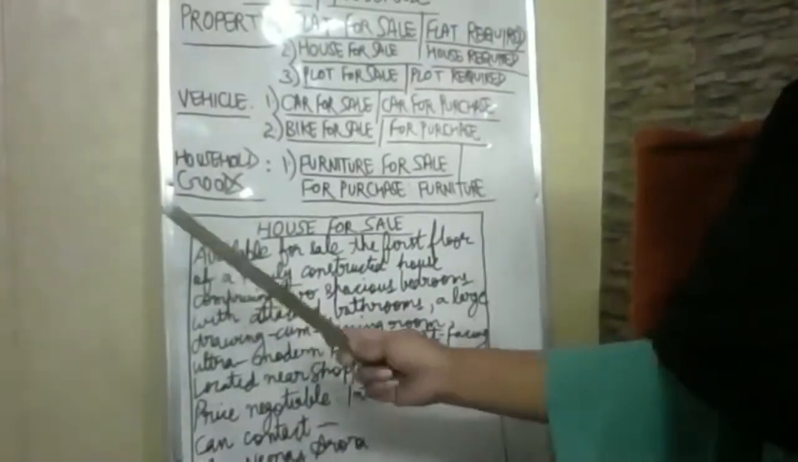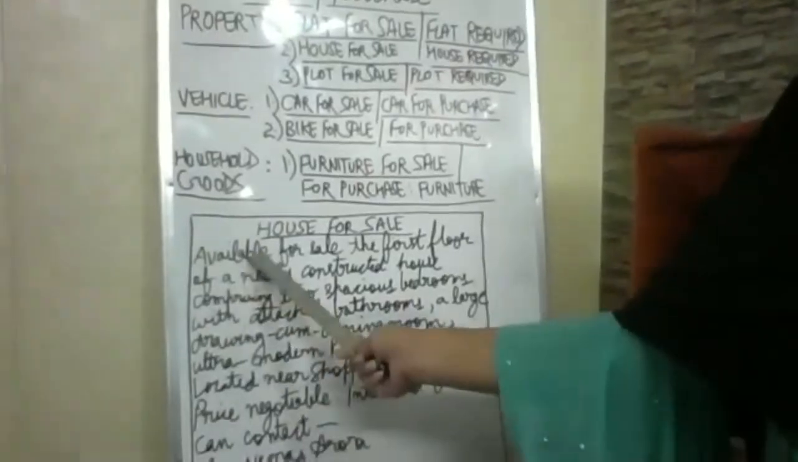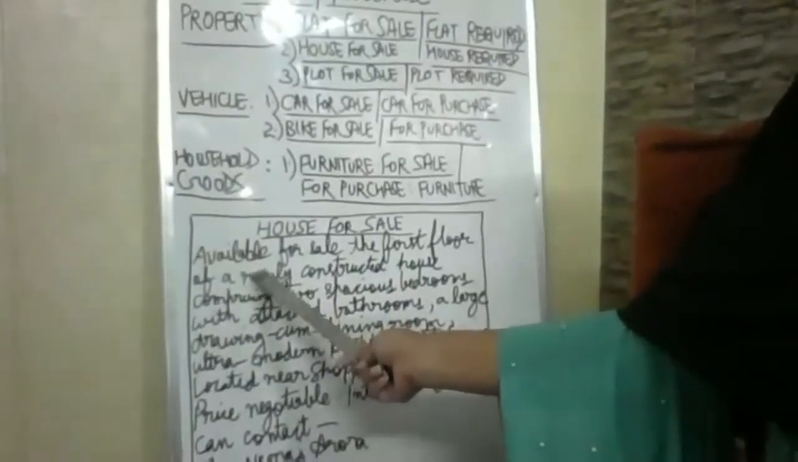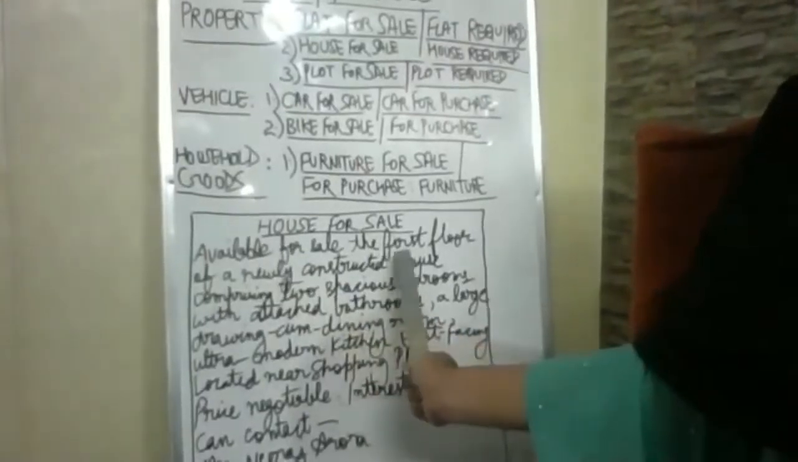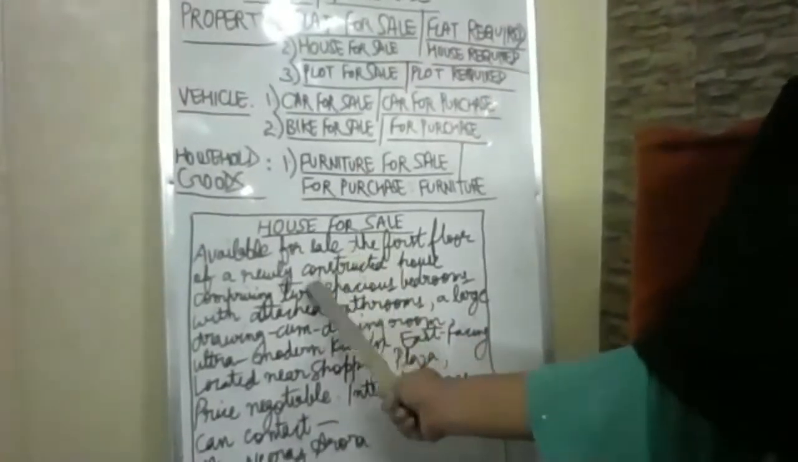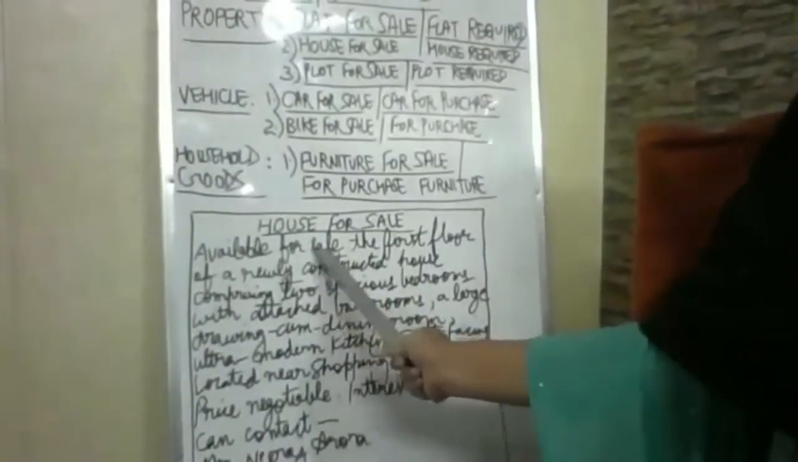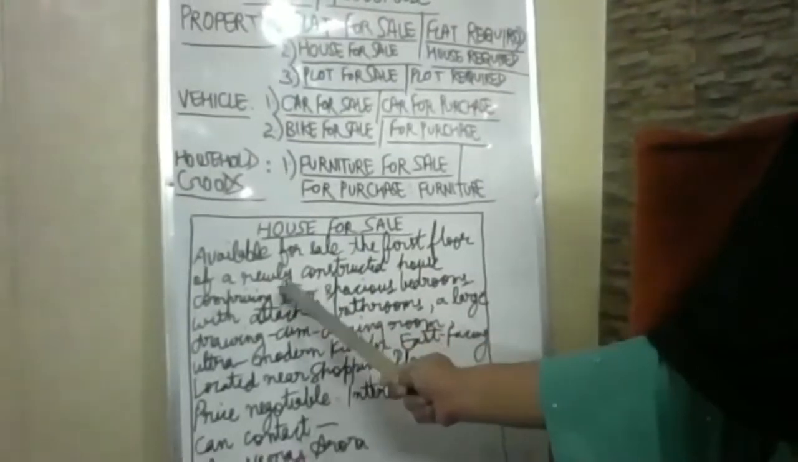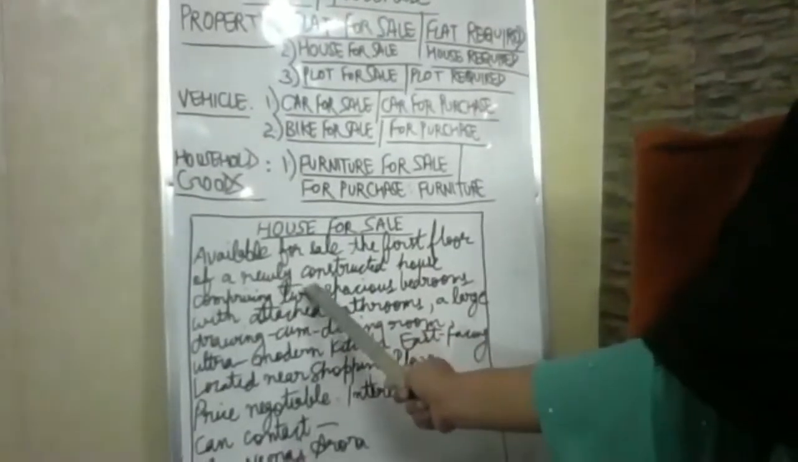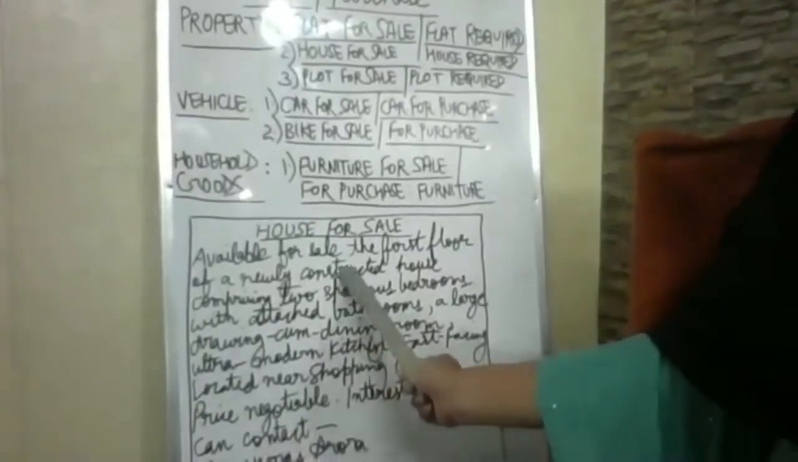Clear? If you need it, you want to buy a house or a flat, required will be the first word. Required a semi-furnished house. What do you need? Required a fully furnished house. In that way, whatever your preference is, you will be mentioning there. Clear? Required a fully furnished house near railway station, near bus stand, near shopping plaza. If your preference of location is there, mention it in the beginning.